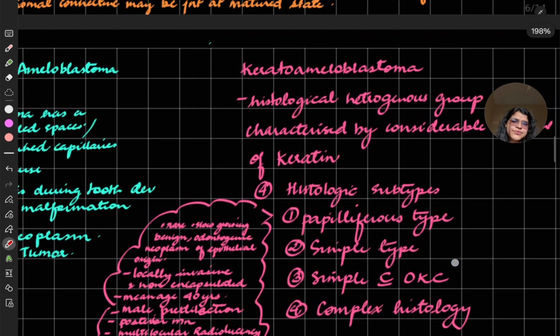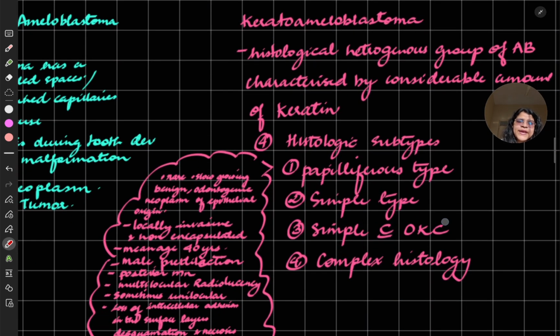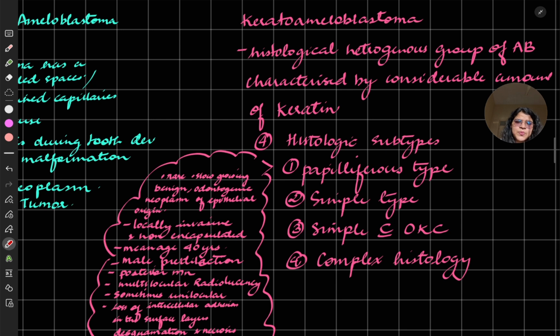Then we come to keratoameloblastoma. Histologically, a heterogeneous group of ameloblastoma characterized by a considerable amount of keratin. Now, there are 4 histological subtypes, not that important, just reading. Papilliferous, that will have papilliferous like this type. Simple type is simple, like normal, and there is simple with OKC, that is odontogenic keratocyst, and there is complex histology. These are the 4 subtypes.